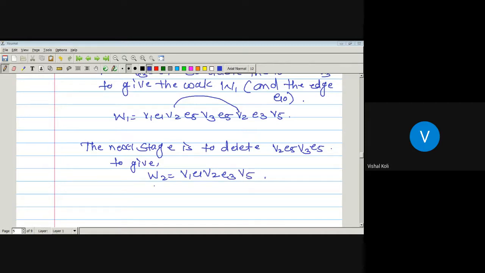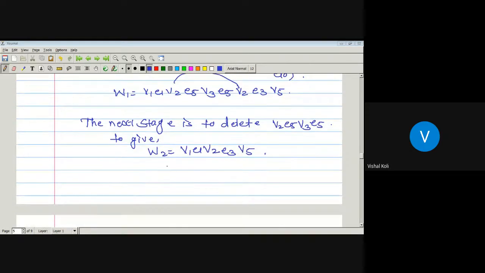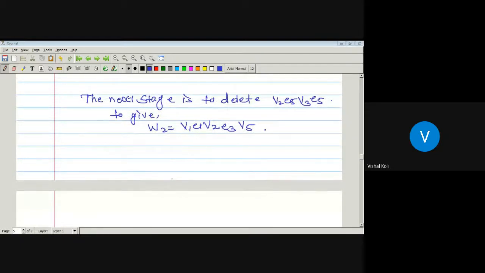So the required path is nothing but this one, and this is the required UV path. Since this one is nothing but U and this one is nothing but V.